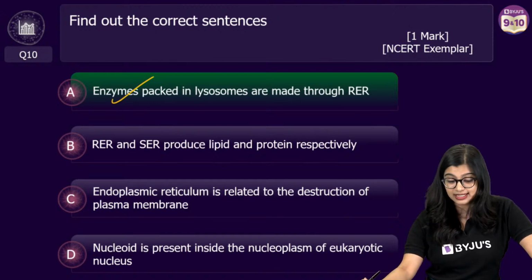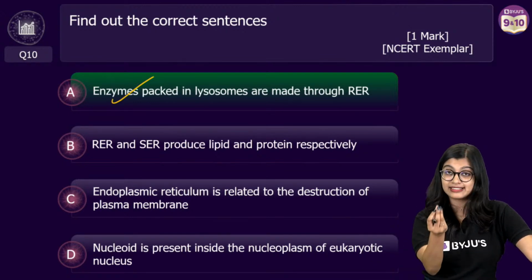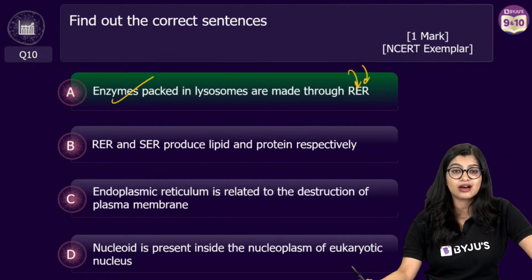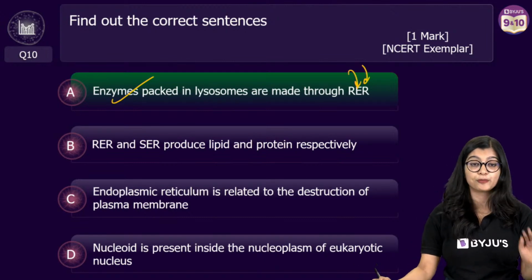We know that enzymes that are packed are, at the end of the day, proteins. They are made with the help of the RER, right? So the correct answer here is option A.